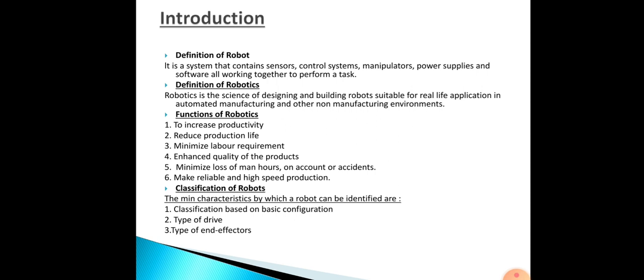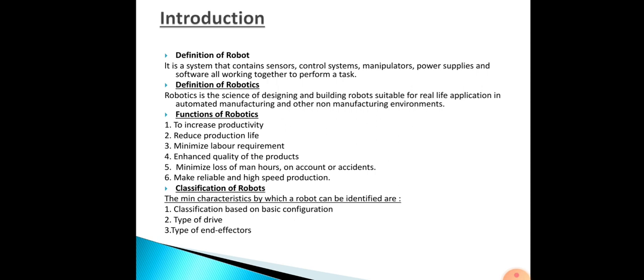The electric drive system is perfect for small robots and for specific applications. Then the hydraulic drive system is designed for large size robots. It requires high power and speed compared to the electric drive system. The next one is the pneumatic drive system, used primarily for small robots with less than 5 degrees of freedom. It has the ability to provide fine accuracy and speed. Okay, those are the types of drive.